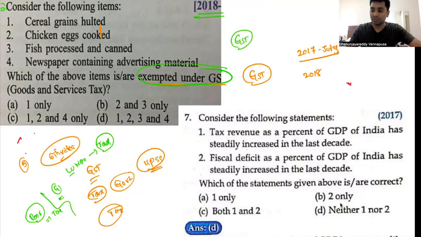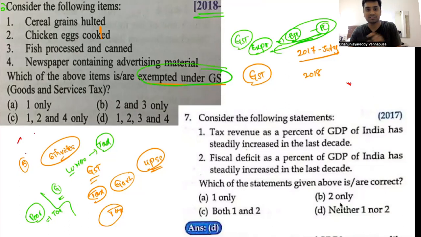So if something is exempted from GST, what does it mean? There should be some items used by below poverty line people or people around the poverty line, so these items they cannot tax. As a result, you have to look for such items if you don't know the answer, because no one knows this answer before going to the UPSC. Now I can do a postmortem analysis and say that this is the answer. But if I am sitting in the examination hall along with you, even I don't know how to answer this question directly from the syllabus, because we don't study which items are exempted under GST.